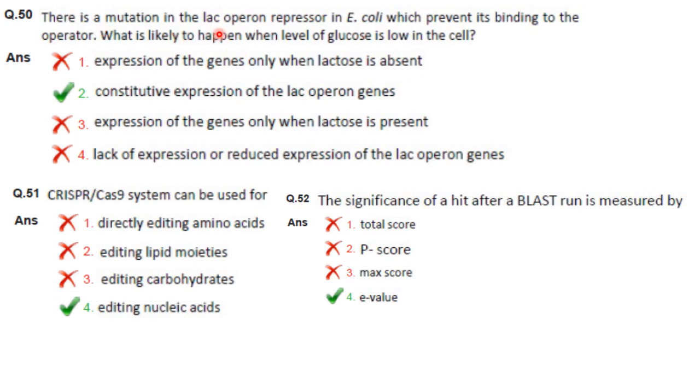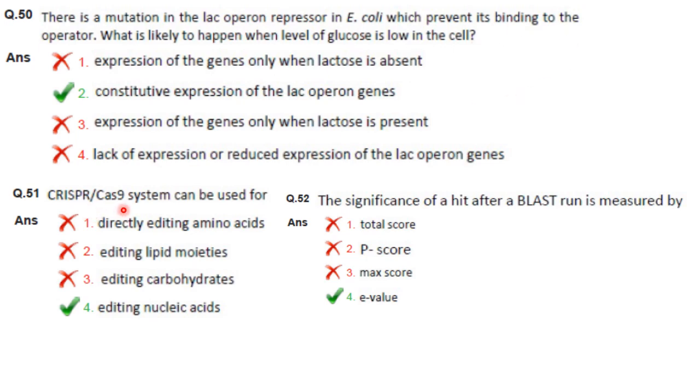Then, there is a mutation in the lac operon repressor in E. coli which prevents it from binding to the operator. So, naturally, beta-galactosidase will be synthesized because the repressor doesn't bind to the operator. Now, what is likely to happen when level of glucose is low in the cell? Glucose levels are low means cAMP levels are high. The cAMP attaches to CAP allowing it to bind to DNA. This helps in binding of RNA polymerase to the promoter resulting in high level of transcription. So it will result in constitutive expression of lac operon genes.